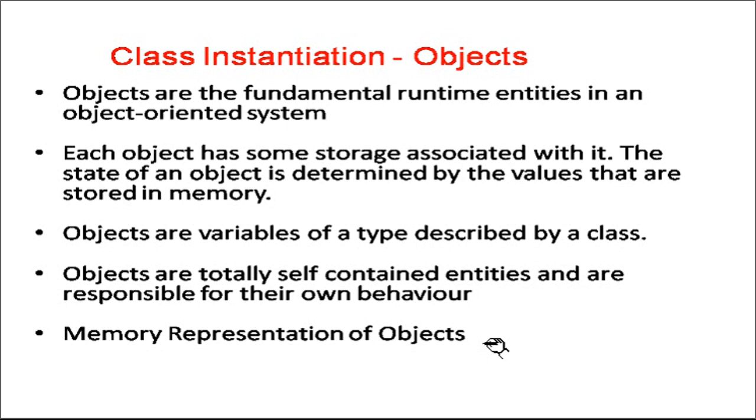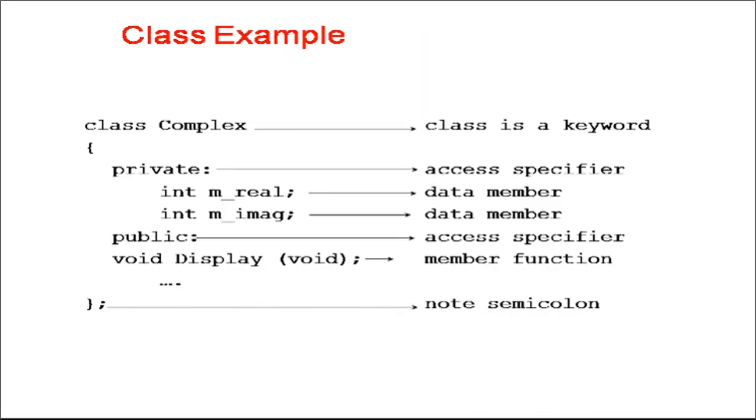Objects are variables of a type described by a class. The way we declare a variable of a structure, similarly when we declare a variable of a class, that is referred to as the object. Variable is the terminology we use in C, and in the context of a class we use the terminology object. Objects are totally self-contained entities and are responsible for their own behavior. Considering the earlier example with integer of 4 bytes, 4 plus 4 becomes 8 bytes, so the size of an object of the class complex is 8 bytes.